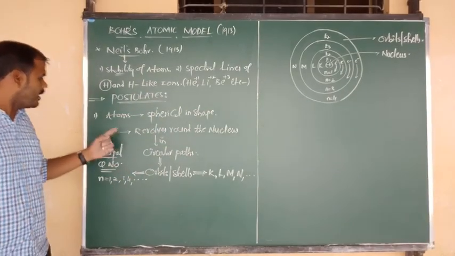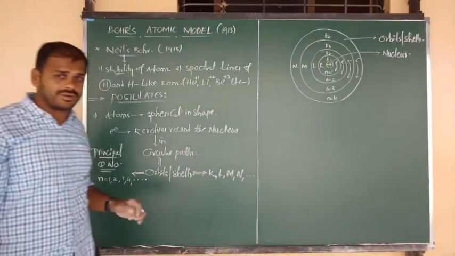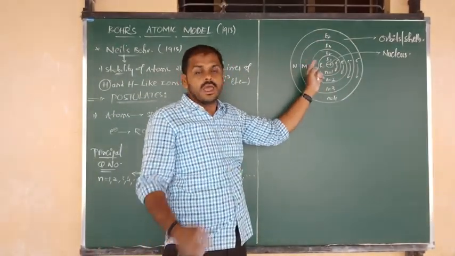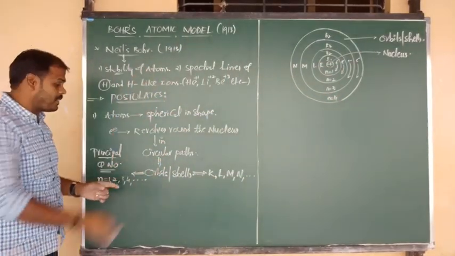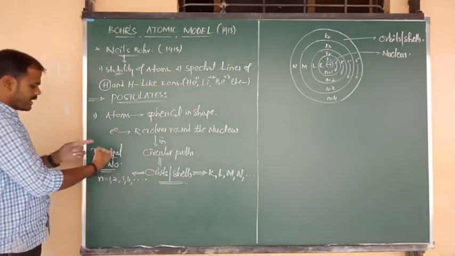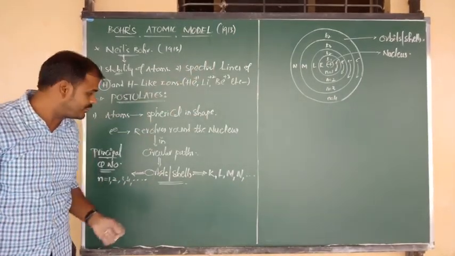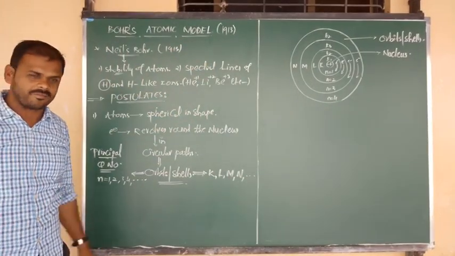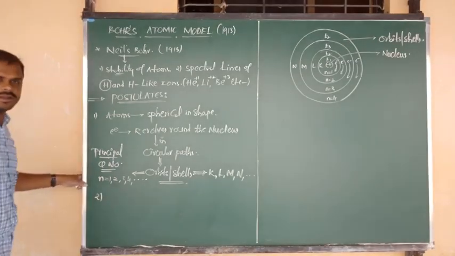Once again, electrons revolve around the nucleus. Where? In closed circular paths, and they are moving with very high velocities. Such closed circular paths are known as orbits, and also we can say shells. Orbits are denoted by the principal quantum number, those values I have written here, and such shells we can denote with the letters K, L, M, N shells, etc. Good. Let me go to postulate number 2.